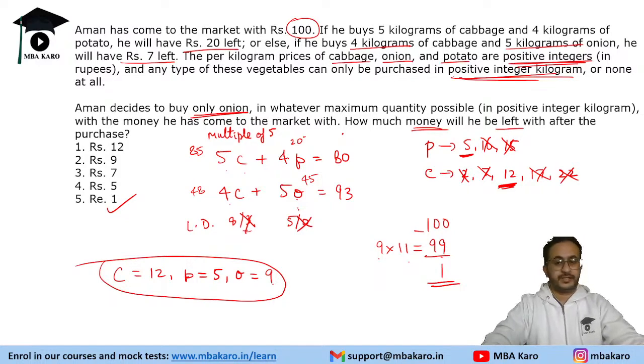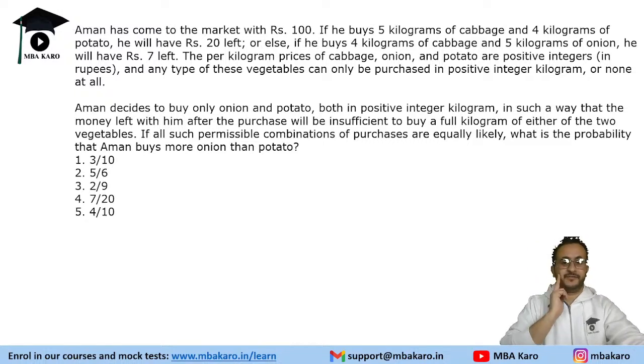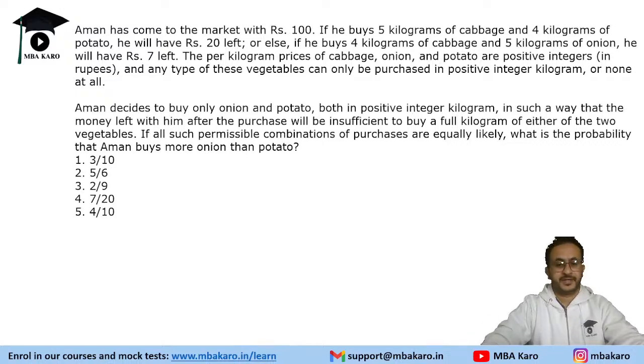Next question is that Aman decides to buy only onion and potato, both in positive integer kilograms, in such a way that the money left with him after the purchase will be insufficient to buy a full kilogram of either of the two vegetables. If all such permissible combinations of purchases are equally likely, what is the probability that Aman buys more onion than potato? Okay, so definitely a question worth skipping. So let's see, potato 5, onion 9.